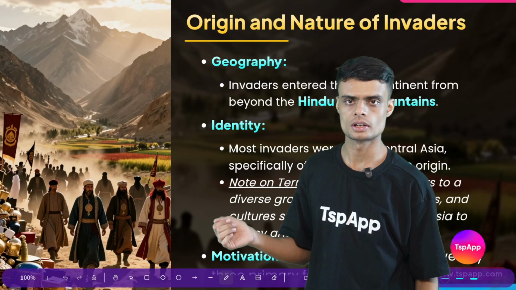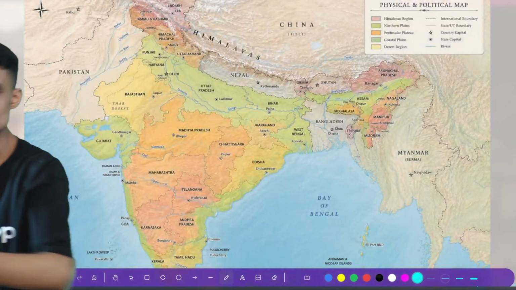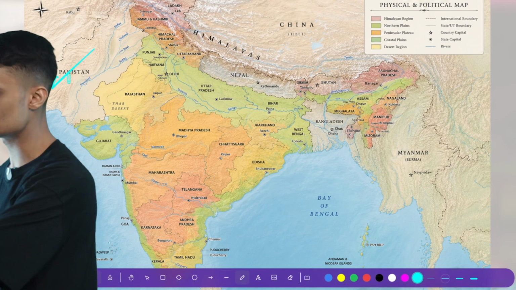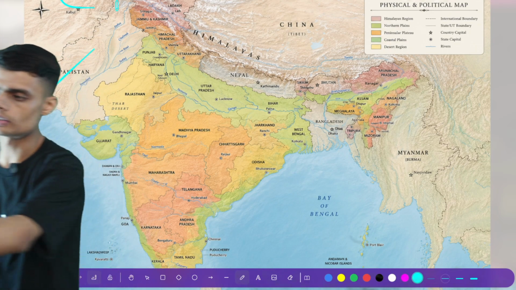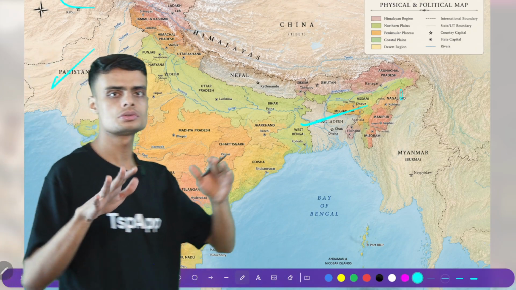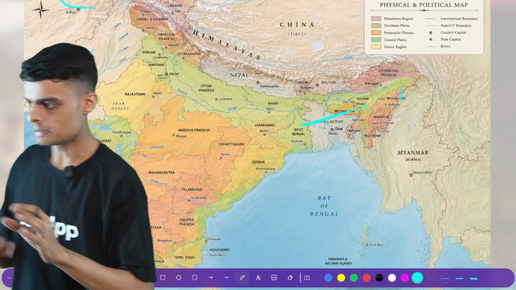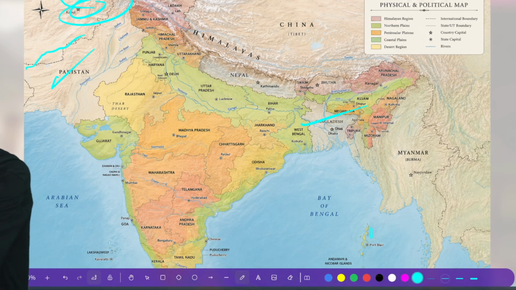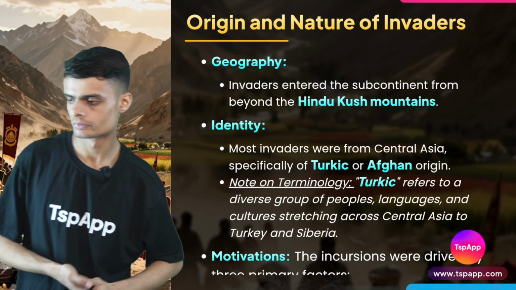So, the Hindu Kush mountains. And I also want to mention here that in that time period when we say India, it wasn't just this colored part. India consisted of the Pakistan part also. It consisted of some part of Afghanistan also. It consisted of Bangladesh also. So India in that time period was actually very large. Okay. So the mountain from where they are able to come is the Hindu Kush mountain. In the rest of the part we also have mountains, or there is the desert. We have the Thar desert here. So that's why they are coming from the Hindu Kush mountains.